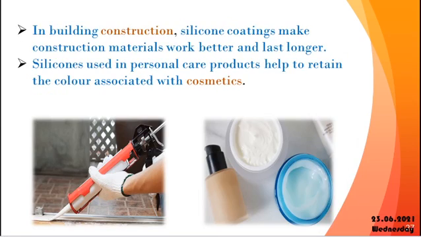In building construction, it helps to make the construction materials last longer as well as work better. It is also used in cosmetics, so some silicones are added in small amounts in cosmetics like skincare lotions, face cream, body lotions, as well as sunscreens. But it should be used within the permissible limit.